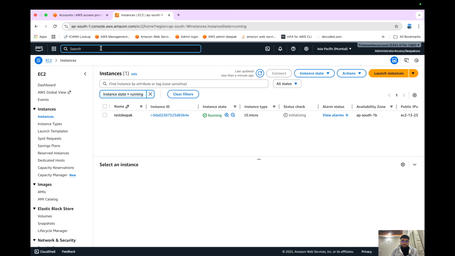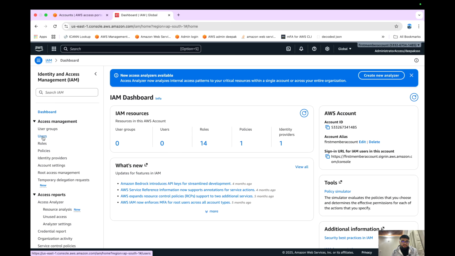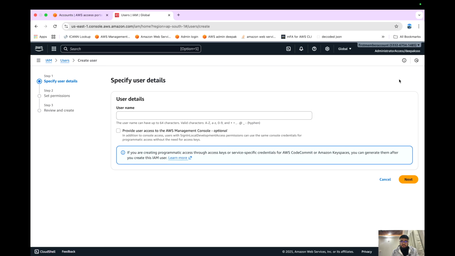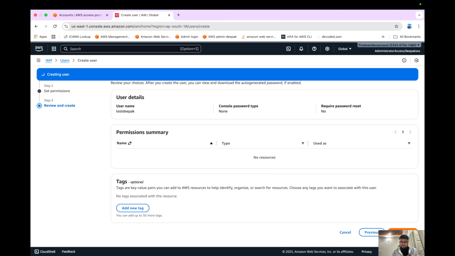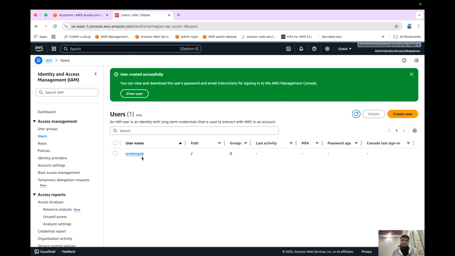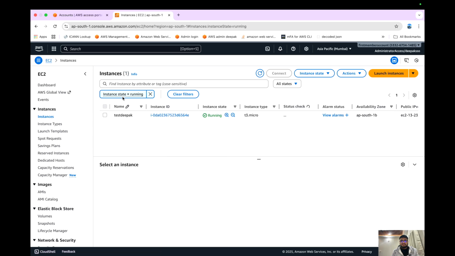I'll go to IAM. Now let me create a user. I'll give it a name like test Deepak or something like that. I don't want any access for this. I'm just giving you the basic demo. So now I have created one user with the name test Deepak, and if you go to EC2, I have also created one EC2 instance, right?